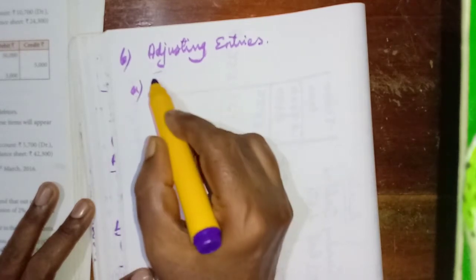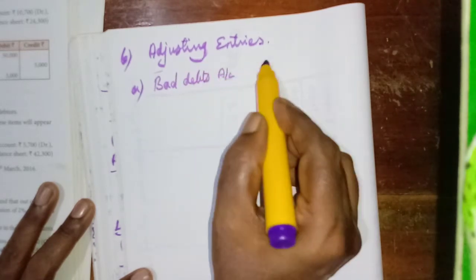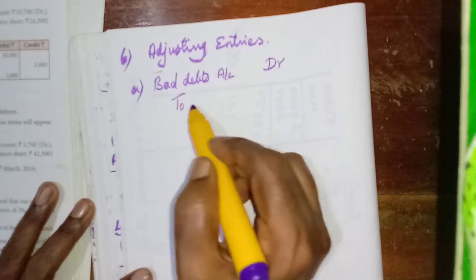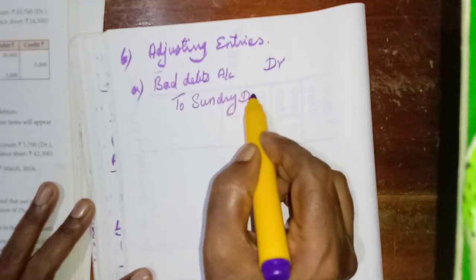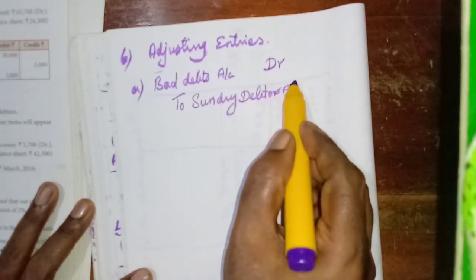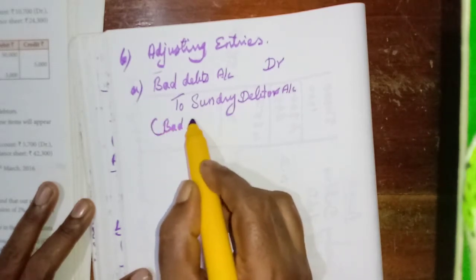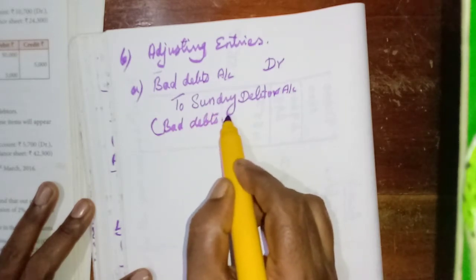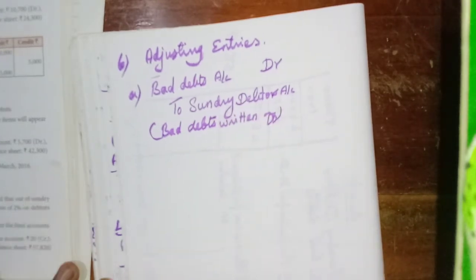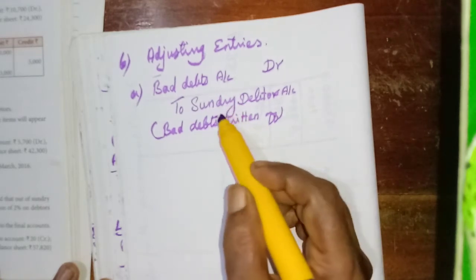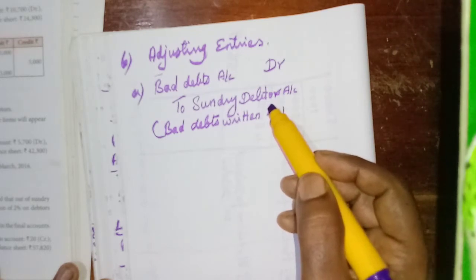Okay, for A, bad debts account debtor to sundry debtors. Bad debts written off. Amount 3,000.